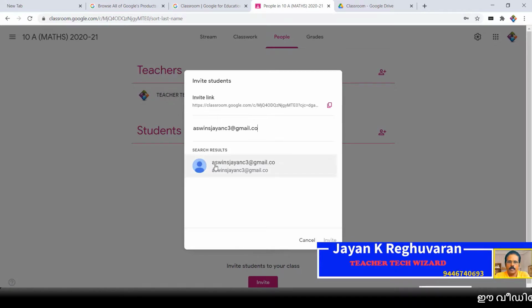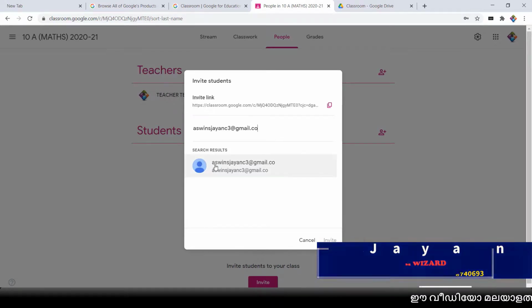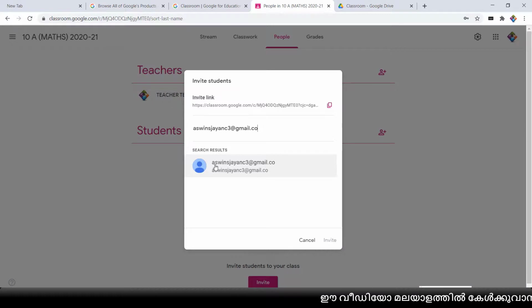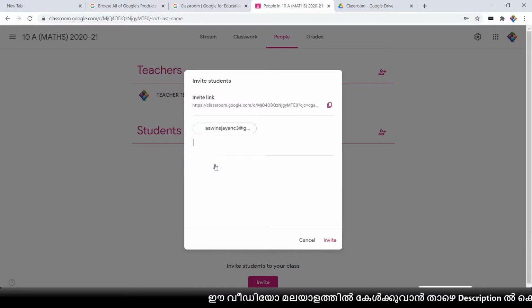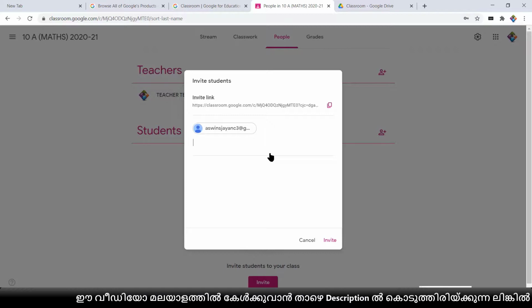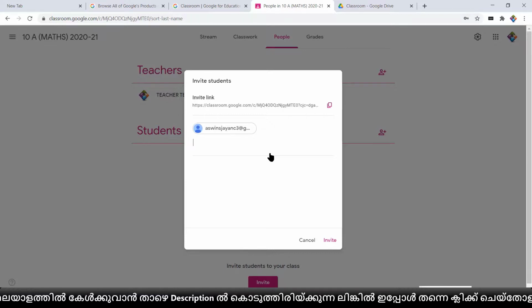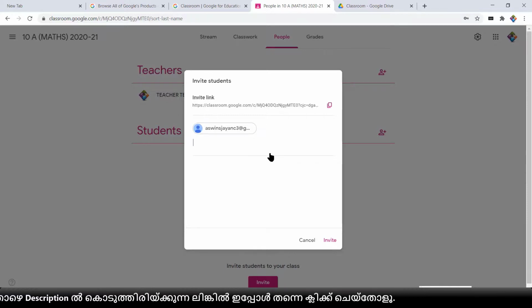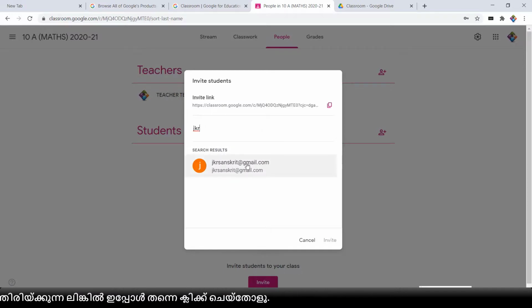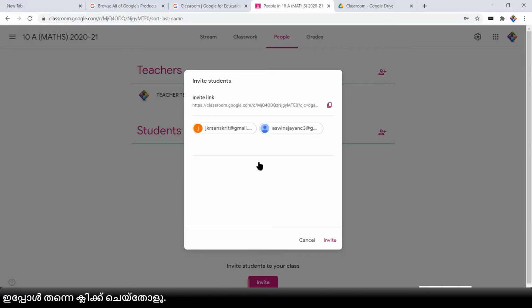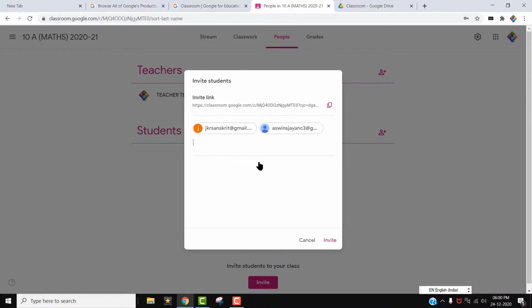When you type the email ID, it will be shown just below that line. Select that. I typed one email ID and am typing one more email ID. So I have selected 2. I have typed 2 email IDs. These are the email IDs of those 2 children, and I'm inviting them to join my class.